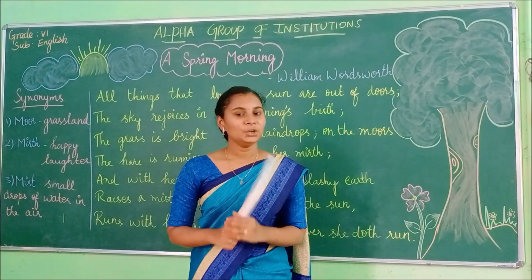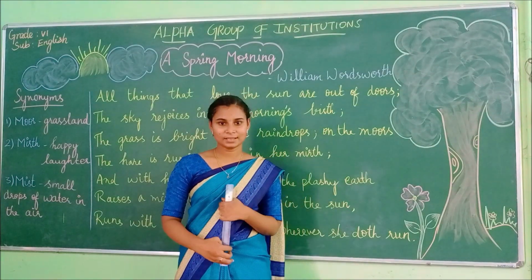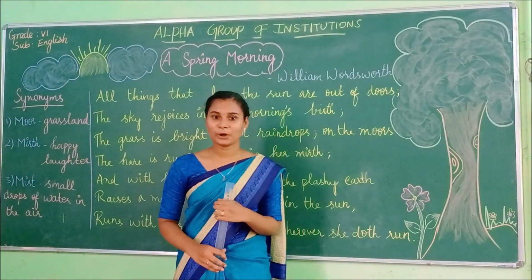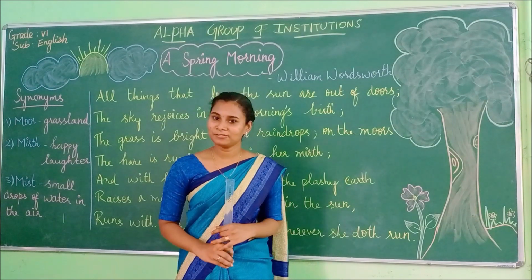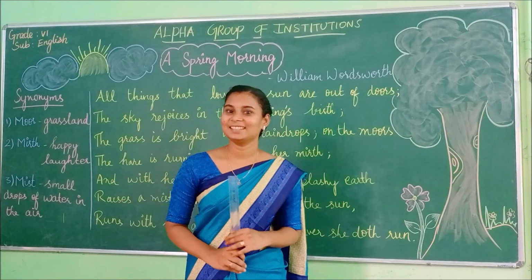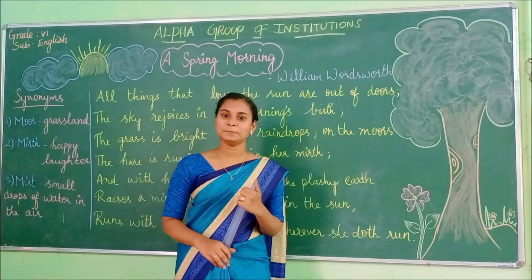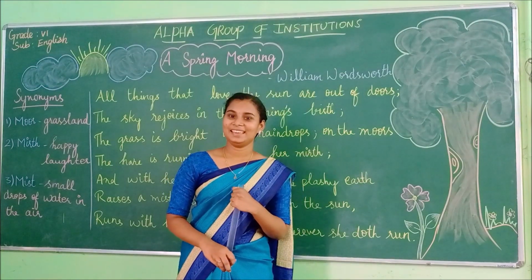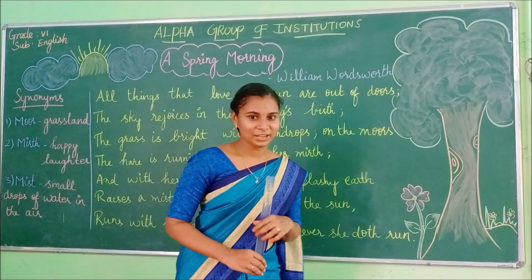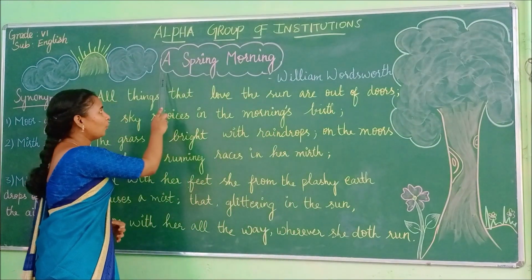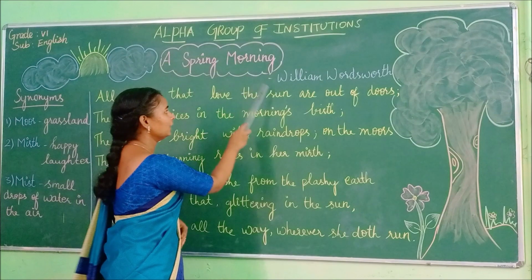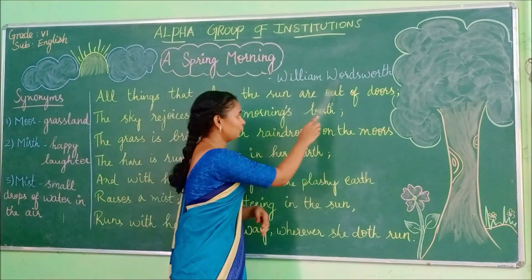Okay, now, do you all remember what we saw in the last class? Yes, very good. We saw a poem, right? And what is the name of the poem? Yes, that's right. A Spring Morning. Very good. And who is the poet? Yes, William Wordsworth. Very good, children. So we saw a poem called A Spring Morning, which is written by William Wordsworth.